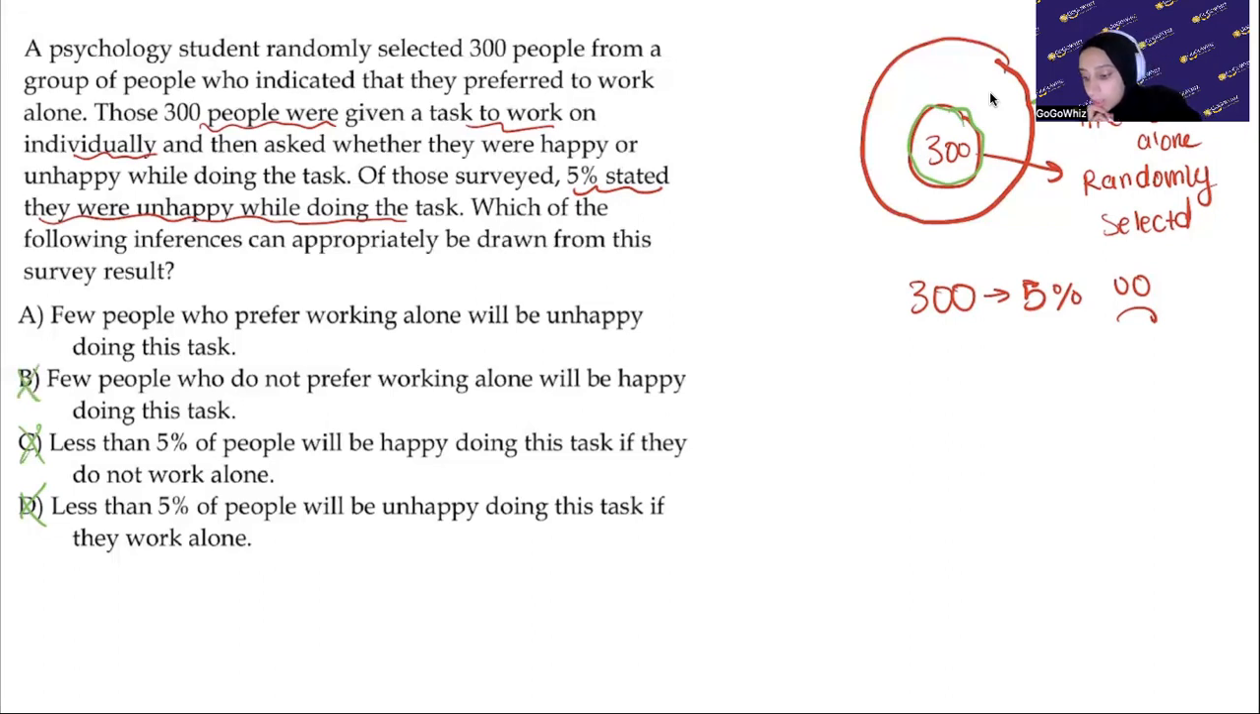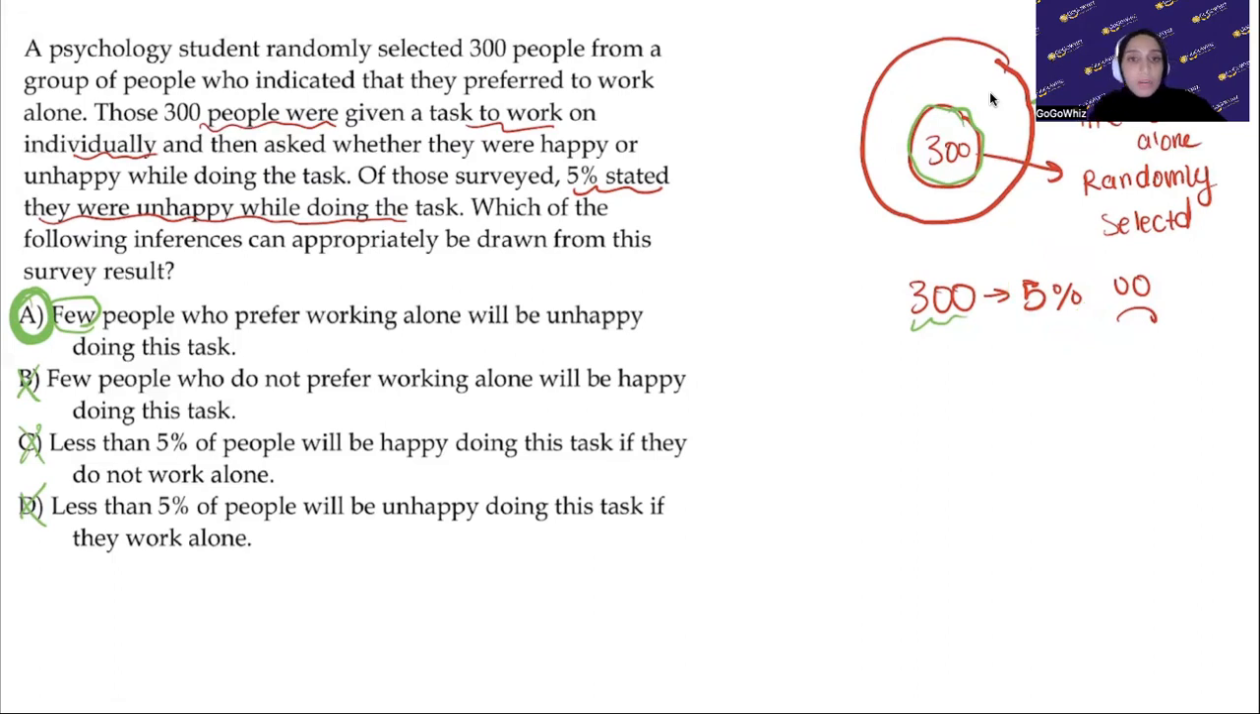Then let's have a look at A. It's saying few people who prefer to work alone will be unhappy doing this task. Now, 5% out of 300 is a very small percentage. They're saying that only 5% didn't like to work alone. So that's a pretty small number. That's why they're saying only a few people who prefer to work alone will be unhappy doing this task that was given, right? So we can clearly see that our answer is going to be A, because it follows the idea that only 5% of people didn't enjoy doing the task from the entire 300.